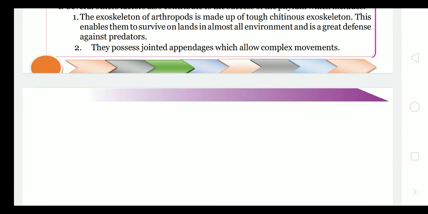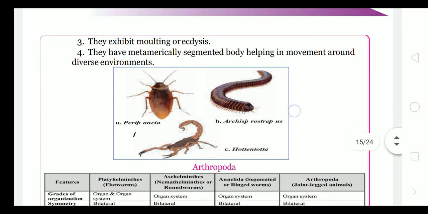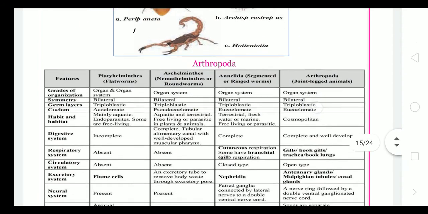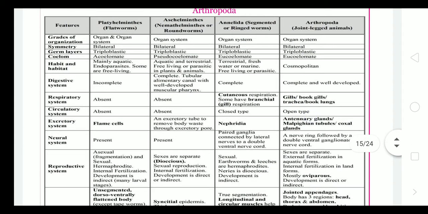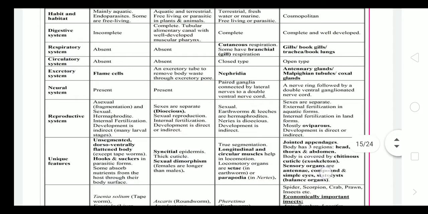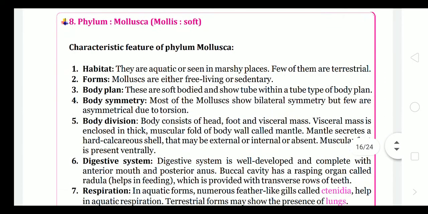They possess jointed appendages which allow complex movements, meaning they can move in any direction. They exhibit molting, meaning they shed their chitinous exoskeleton. They have a metamerically segmented body which helps movement around diverse environments. Any kind of movement they can show. Here is the comparison between Platyhelminthes, Aschelminthes, Annelida and Arthropoda that I am going to share with this lecture.